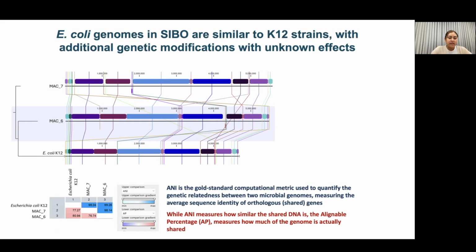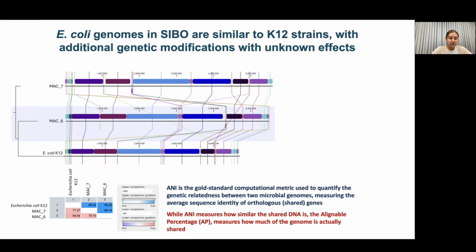Here we wanted to see how similar E. coli genomes from SIBO are compared to a well-characterized reference strain, E. coli K12. On the left, we see whole genomic alignments between SIBO isolates, MacConkey 6 and MacConkey 7, and E. coli K12. Each color block represents a conserved genomic region, and connecting lines show how those regions align across genomes. What we observe is that these genomes are largely conserved, indicating a strong similarity to K12.